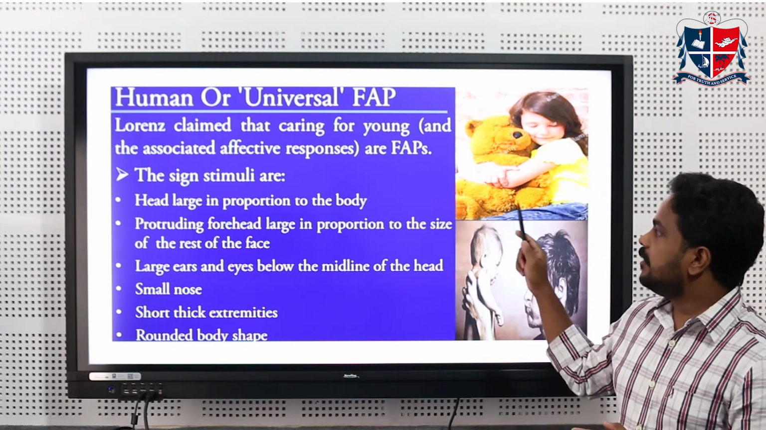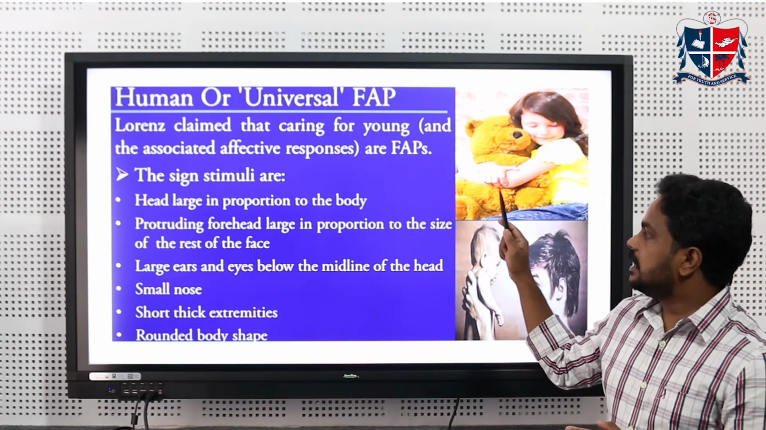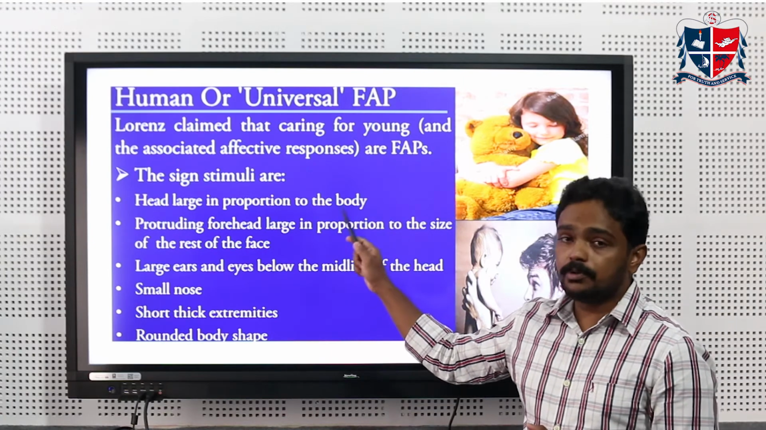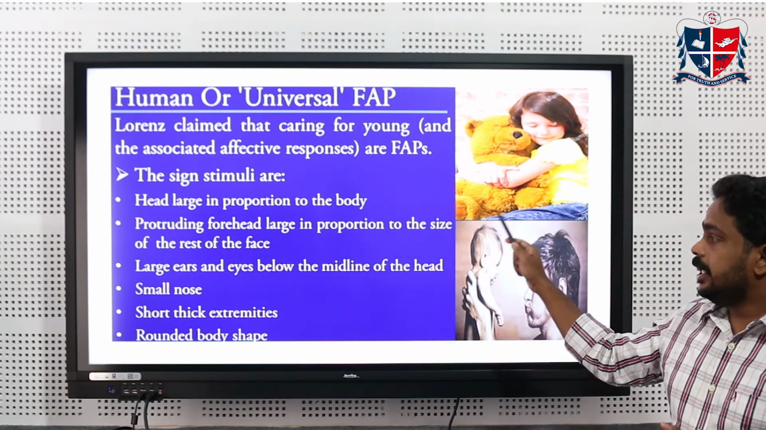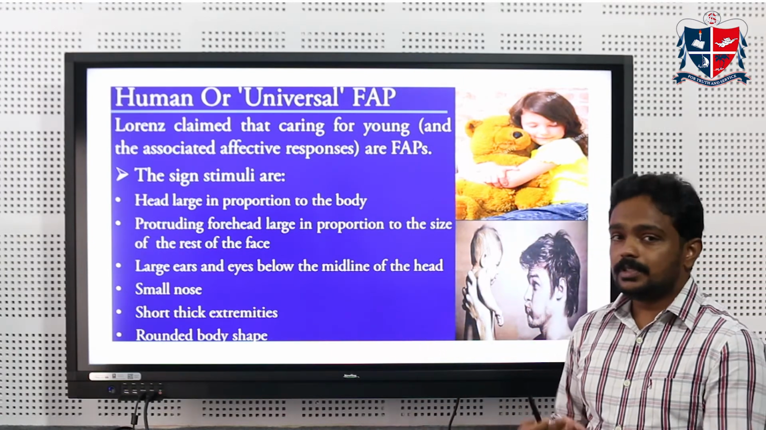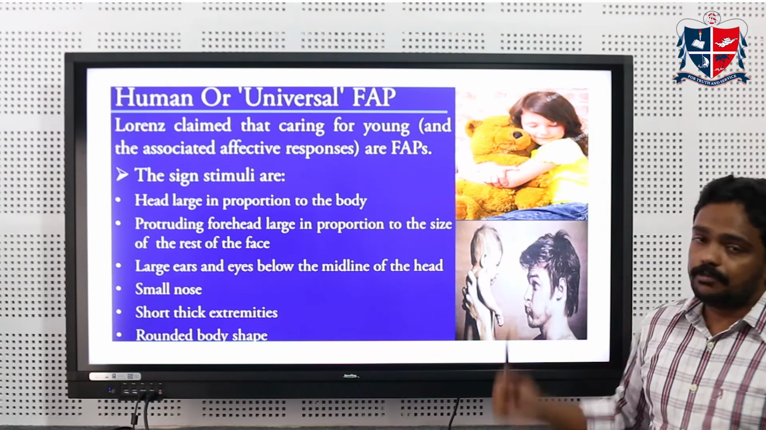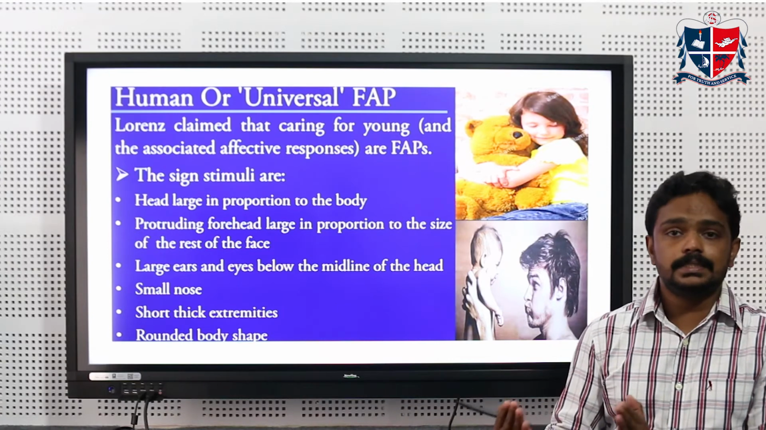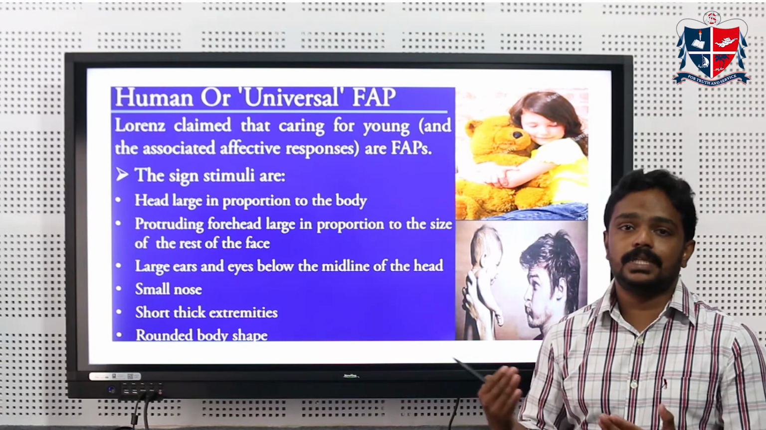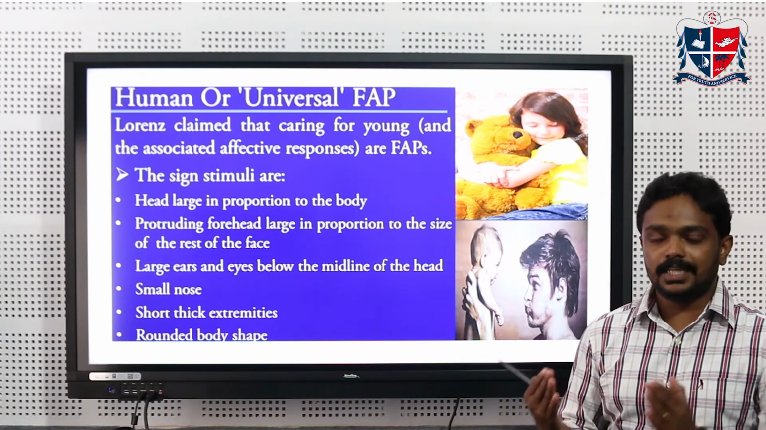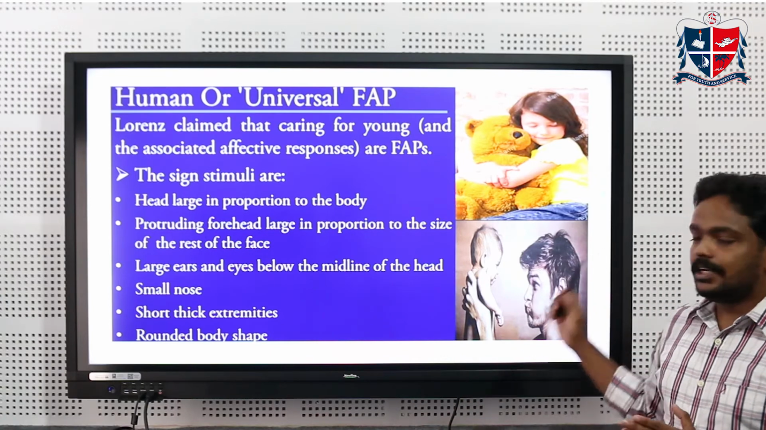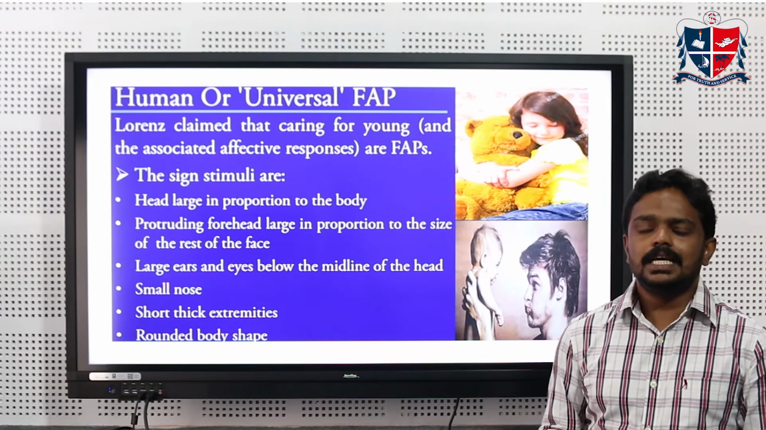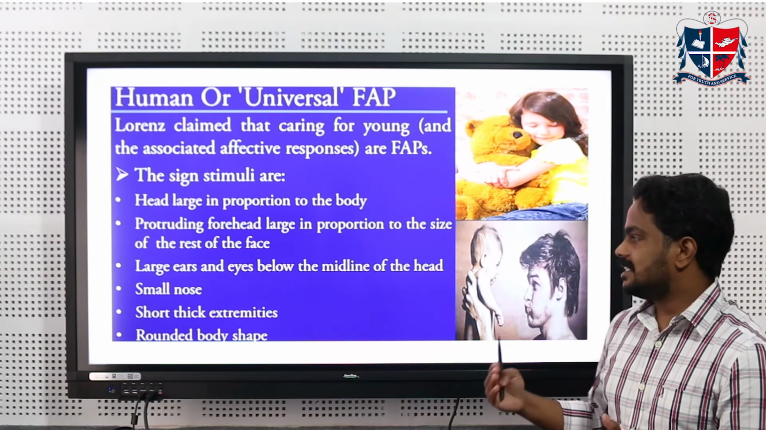Lorenz claimed that caring for the young and the associated affective response are known as FAPs. These are the sign stimuli. If we see a baby with a head large in proportion to the body, we tend to care for that baby. In a similar way, if we see a fluffy teddy bear-like doll, children, especially girl children, tend to care for such a fluffy thing as a young one. And in this slide, if you are male or a grown up, we always make funny faces to the child. They all come under the fixed action pattern.